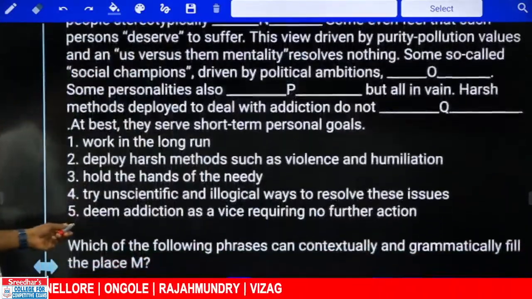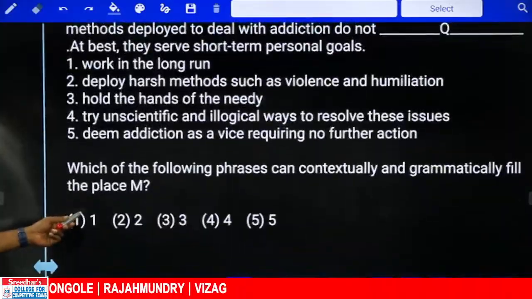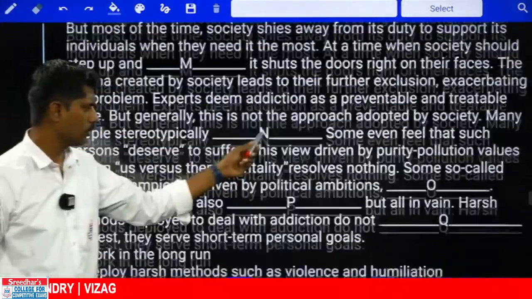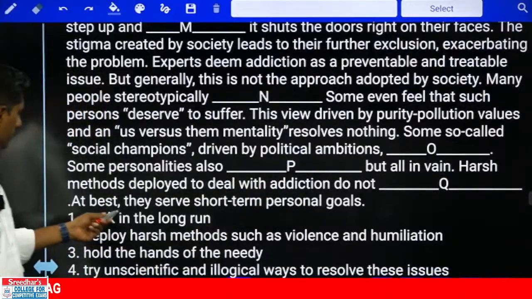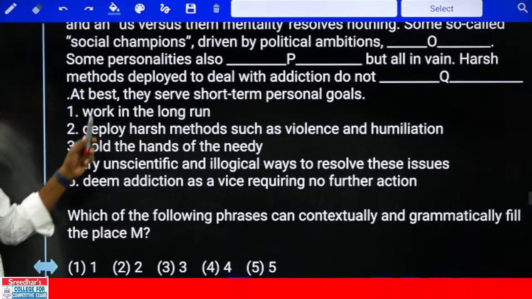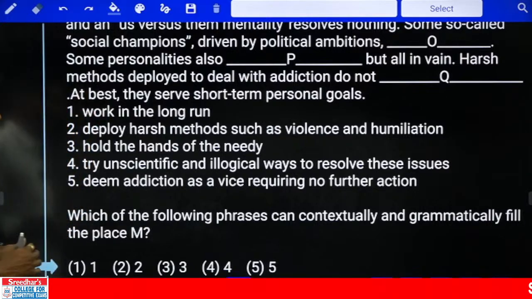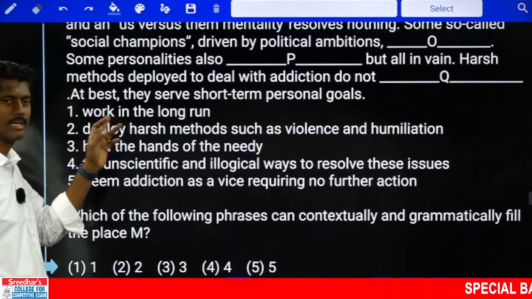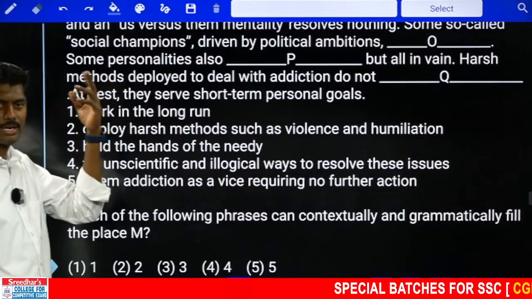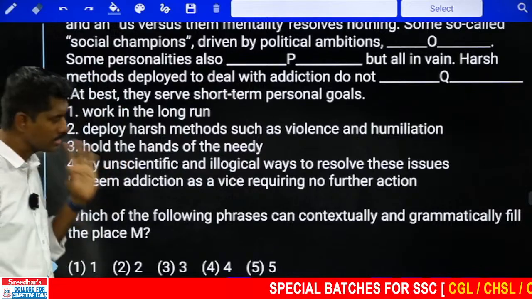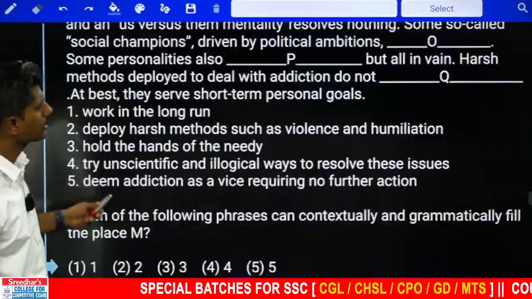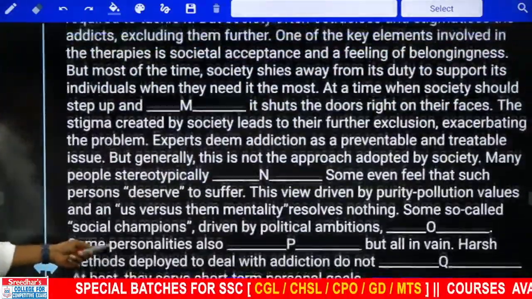Now, it's a bit different cloze test. Cloze test only, a bit different. It means they have given blanks M, N, O, P, Q. They have given 5 blanks. In the 5 blanks, only these 5 options will fit. And the best part is, for example, if one option is selected, that will be eliminated. Only 4 options will be there. If the second option is also decided, then 3 options will be there. The best part is this. Now, let's look at this cloze test and we'll do this cloze test. This is the last section.